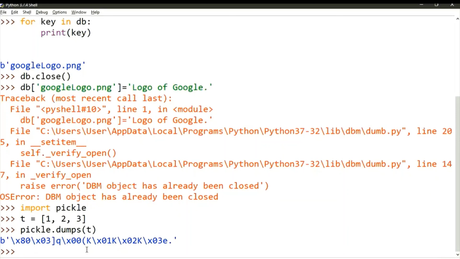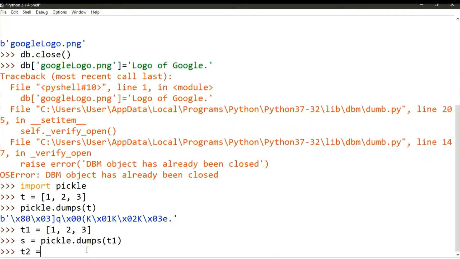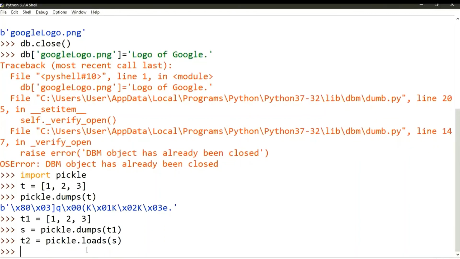Now I'm going to use pickle loads, which means loading a string. Pickle dumps means dump to a string. Now pickle loads reconstitutes the object, like we have t2 as another list which has the same elements 1, 2, 3. So t2 is pickle.loads of s.